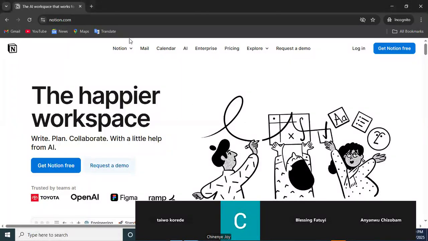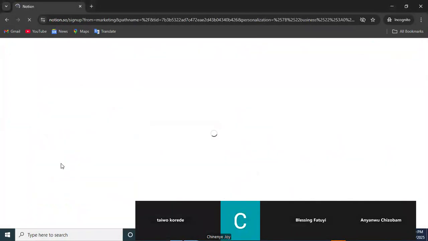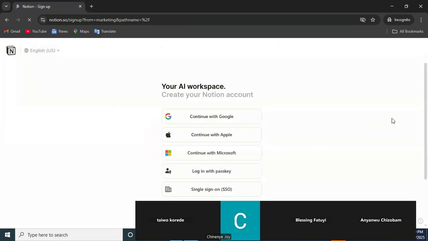All right. So this is the Notion home screen, right? How do we get to Notion? So you click on Get Notion for free. Let's start here with the free Notion plan before we upgrade.